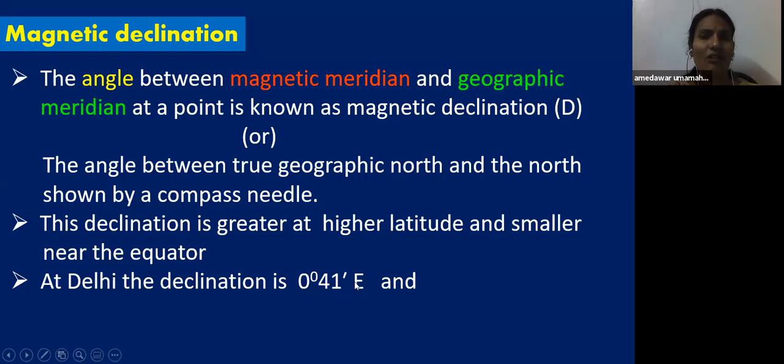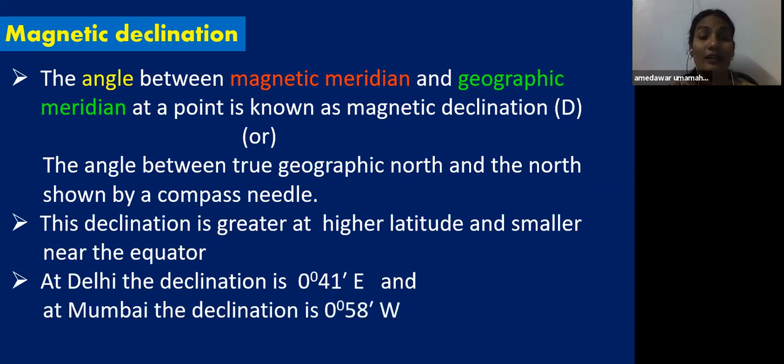That means it is less than 1 degree. It is a very small value. So the declination is toward the east, children. And at Mumbai, the declination value is 0 degrees 58 minutes, a little bit more than Delhi. See here, this value is very much less than 1 degree, children.